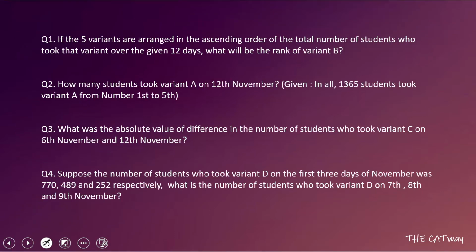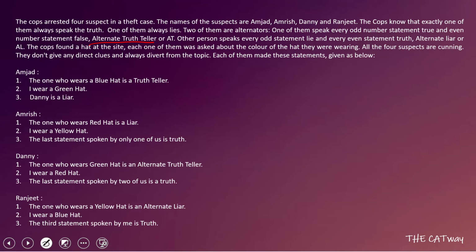The other person speaks every odd statement as a lie and every even statement as the truth. That person is known as alternate liar. Now the cops had found a hat at a site. Each one of them was asked about the color of the hat they were wearing. All the 4 suspects are cunning. They don't give any direct clues and always divert from the topic. Each of them made the statements given below.